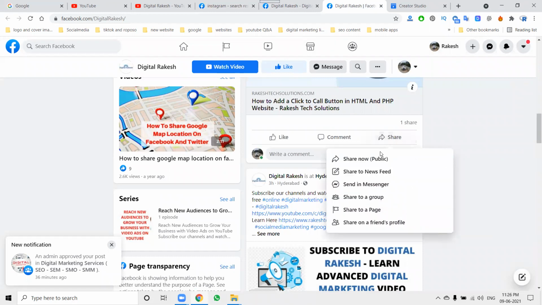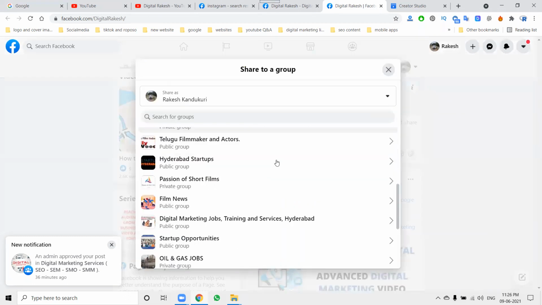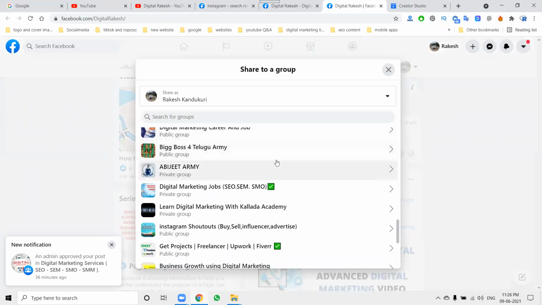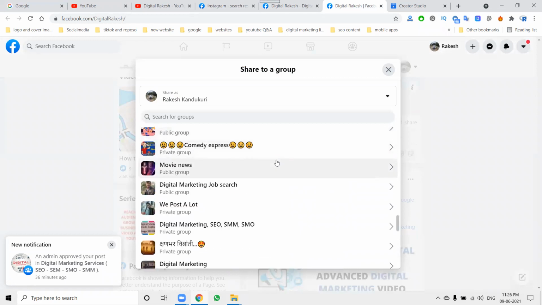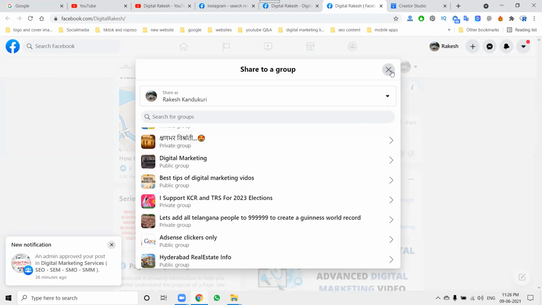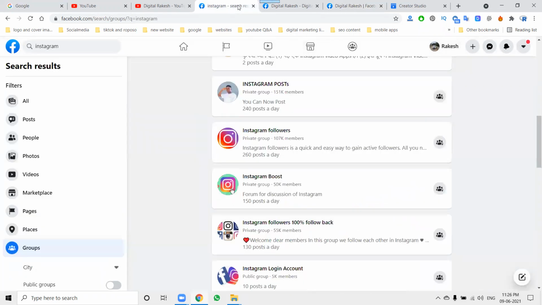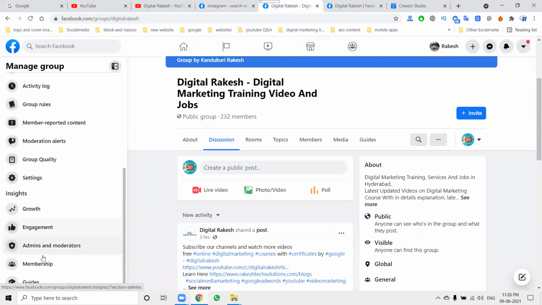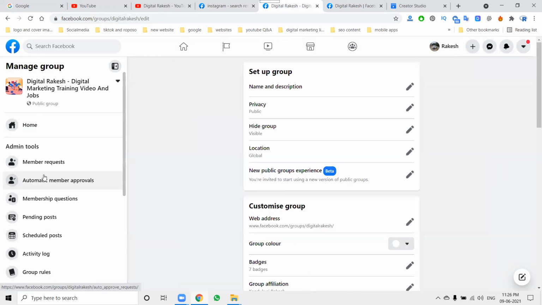Now click the share option: share now, news feed, messenger, groups. In the groups, a lot of groups will be supported, not one, two, three groups. However many groups you have joined with the profile, it supports all groups in the particular group option. So that is the reason some groups are not eligible by pages. That means they have not fulfilled the setting option, where the group option is called setting.